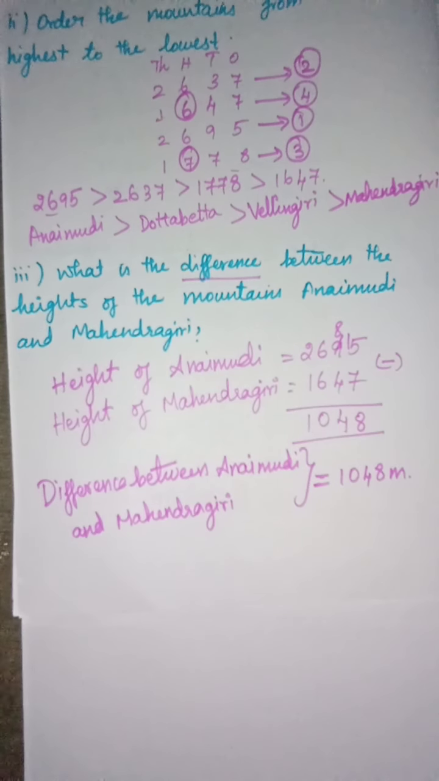So which can be divisible by 3? 3 into 3 is 9, right? Likewise we have to see in a very careful manner. You have to study in a very very careful manner. Please be attentive in classes. Please understand the method what I am telling.